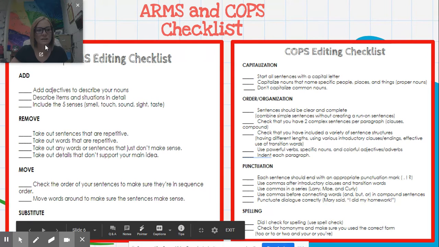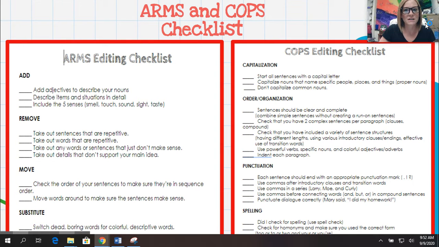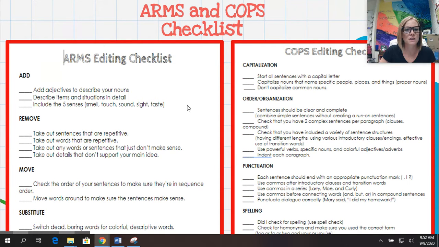Now, these are the checklists that we will be using in class at the end of each writing assignment. If you notice, first we have the ARMS checklist. Add adjectives to describe your nouns. So remember, adjectives are words that describe nouns, such as purple, or anything that's going to describe them. Numbers, color, size. Especially those of you who are describing your pets.